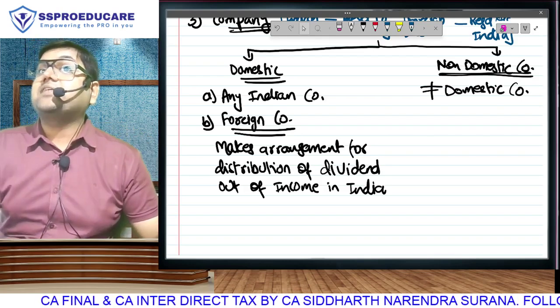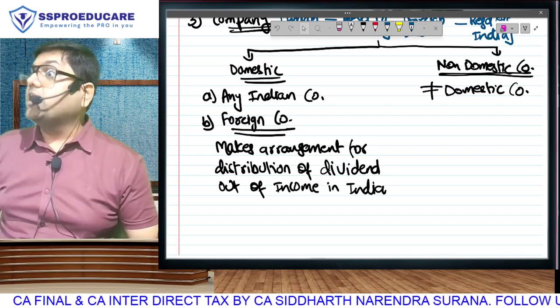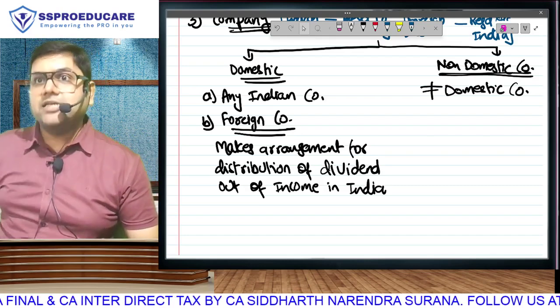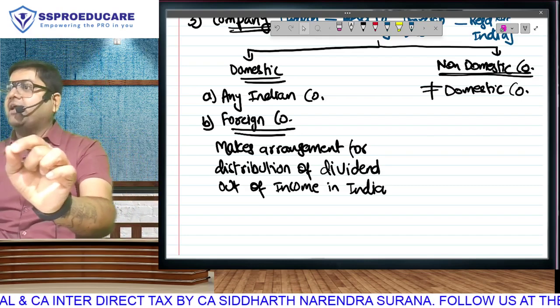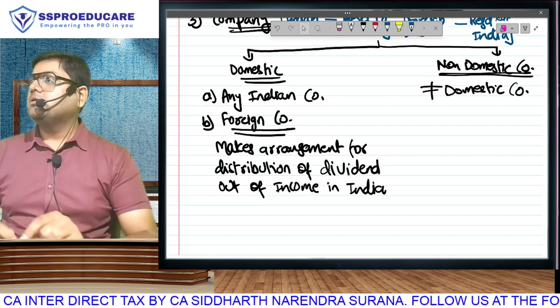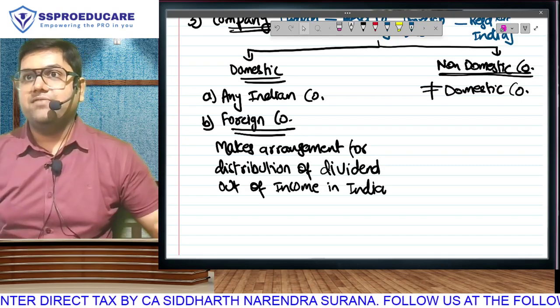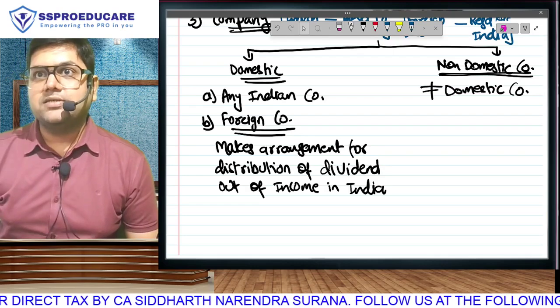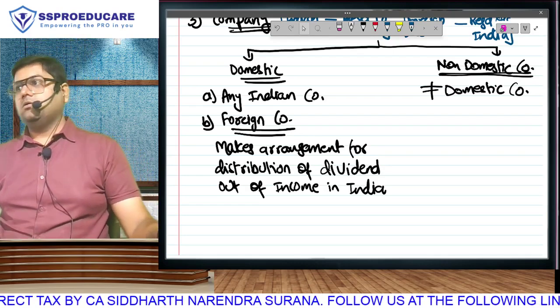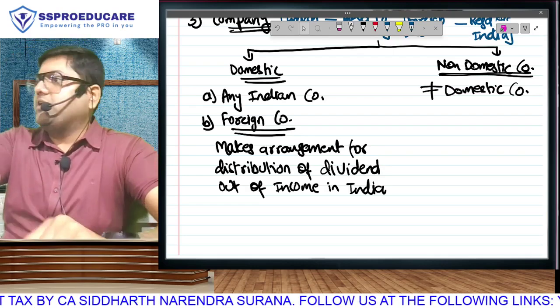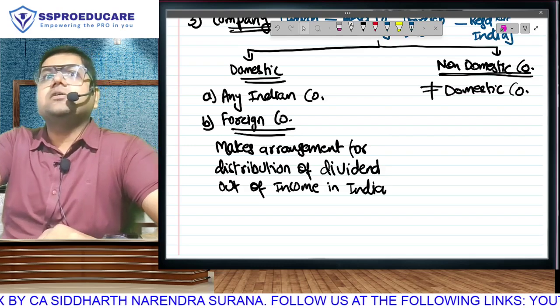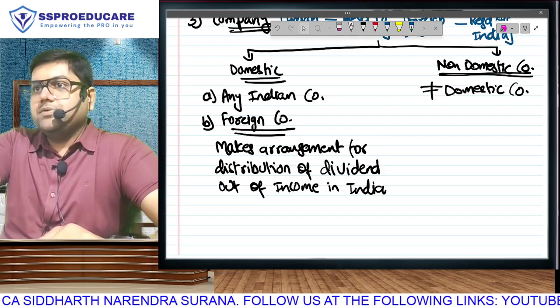If that company decides to give your dividend here, gives you the facility, makes the arrangement, then Apple, a foreign company, in Indian income tax law will be considered as a domestic company. Now read the statement that we have written. Now you will understand. If it makes arrangement for distribution in India, it will be considered as a domestic company.